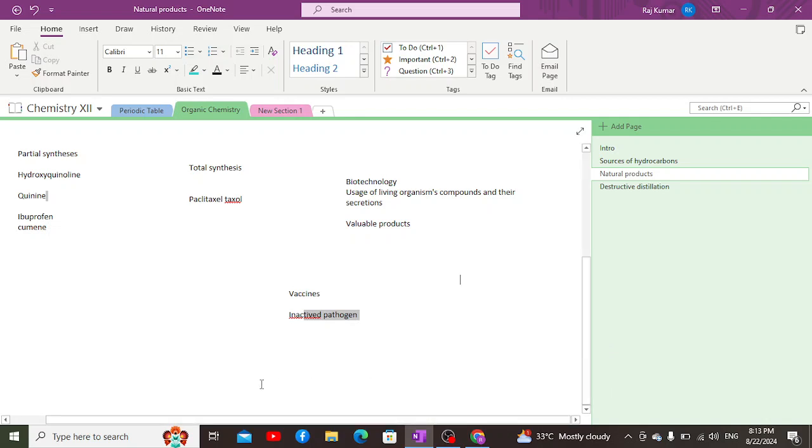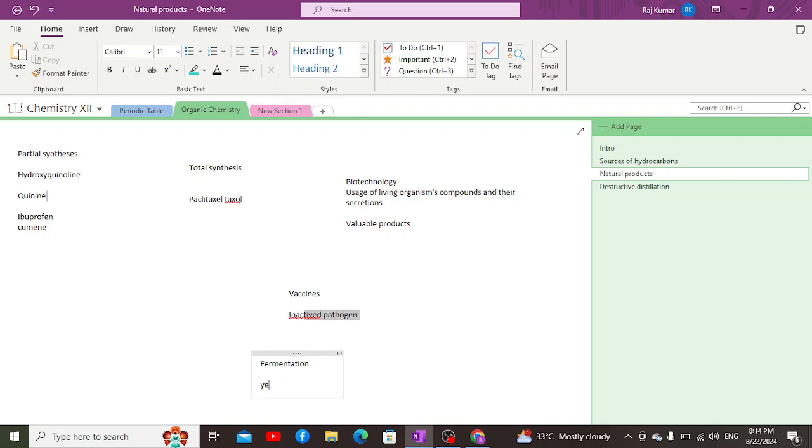Another important factor on the commercial basis is fermentation. Fermentation is a biological process in which any biologically important compound is obtained through a living organism.